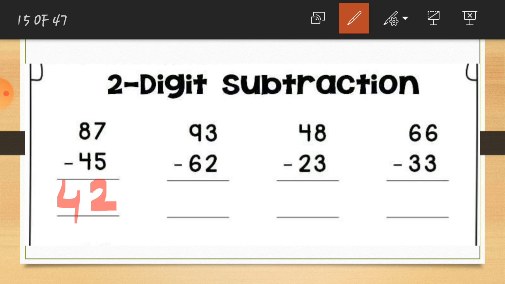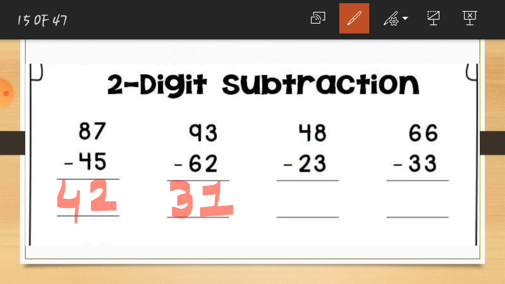So here 93 is the big number and 62 is the small number. Now see the ones column, which is 3 and 2. So 3 minus 2 is equal to 1, and at the tens place, 9 minus 6 is equal to 3. So here is the answer, 31. This way we have to solve the other sums.